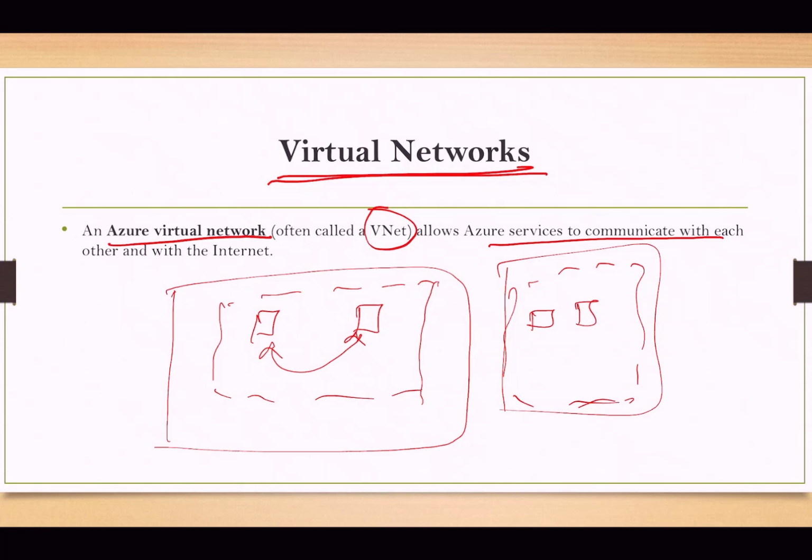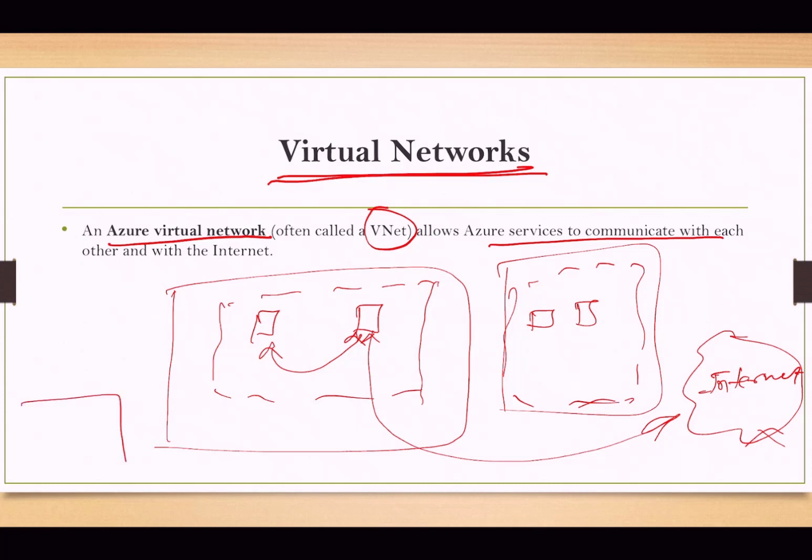Also, if you have resources or machines over the internet, it can also help to communicate with these. It can be the internet, and you can also have your on-prem infrastructure. So a network always helps two devices communicate, and wherever your devices are, these virtual networks will help you communicate with each other.